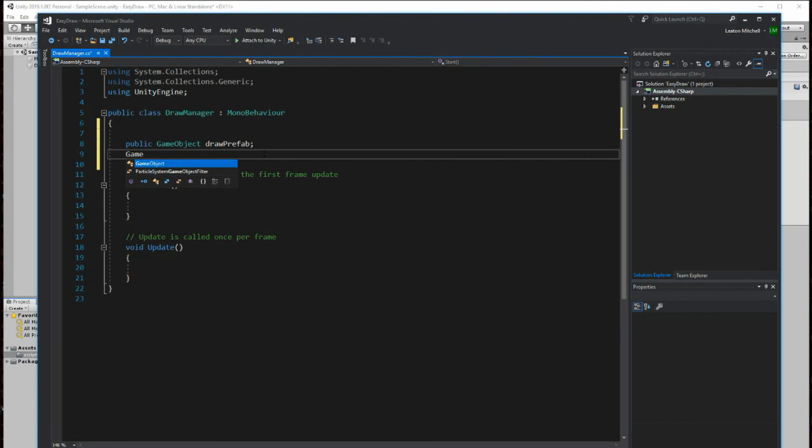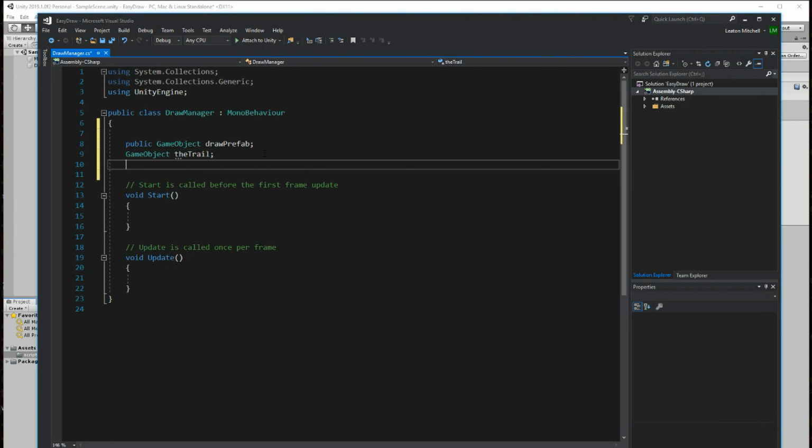Next we just need a local variable, and I like to call this the trail. Just a local variable that will represent each of the items when they spawn, when we instantiate them.